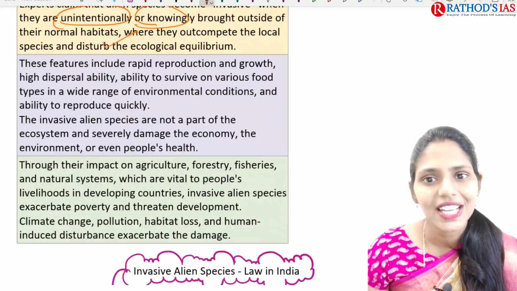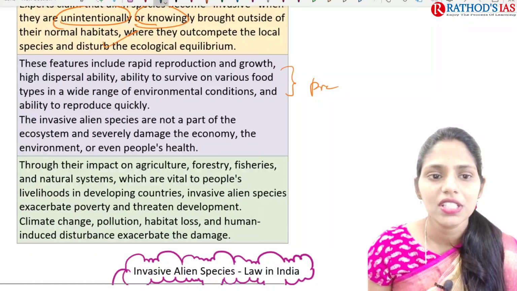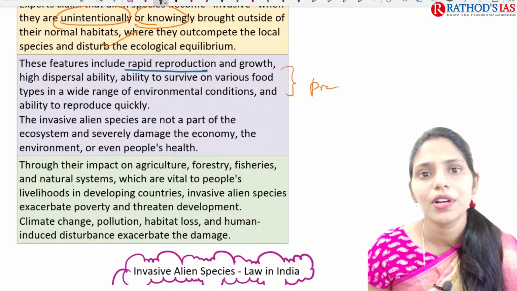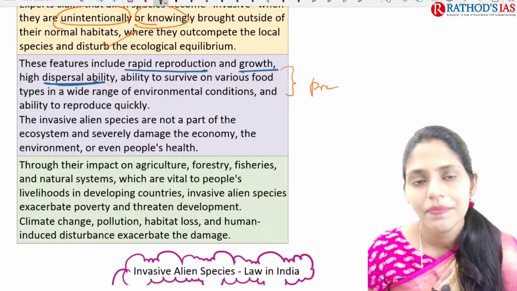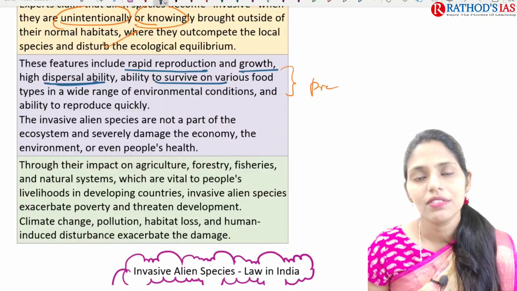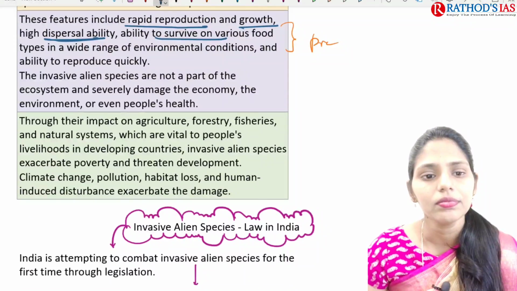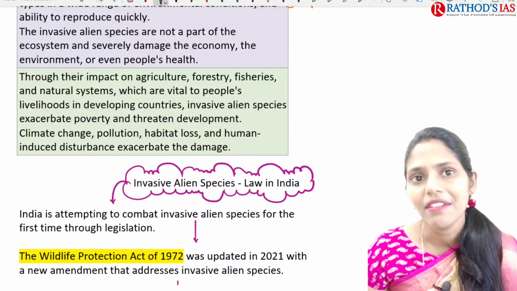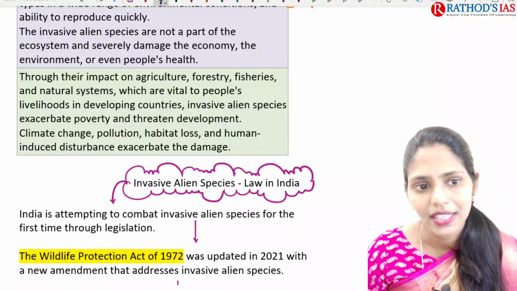So what are the features they have? This features part is important from your prelims. They have rapid reproduction, rapid growth and high dispersal ability, and a high ability to survive on various food types, and they limit the growth of native species. Because of this, it has a negative impact on the economy, the environment, and people's health.